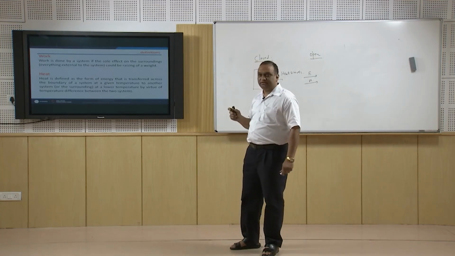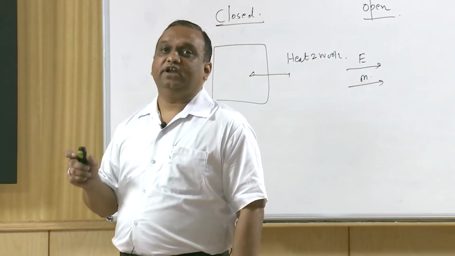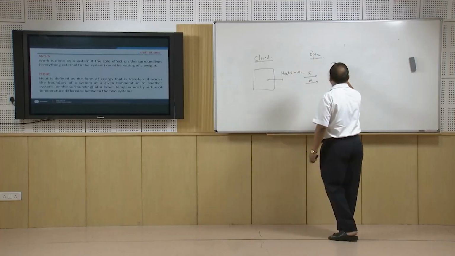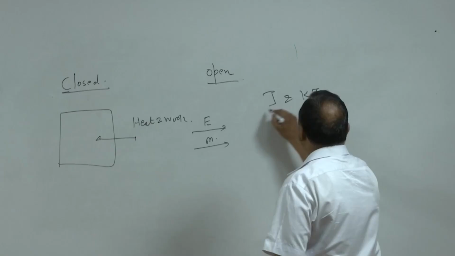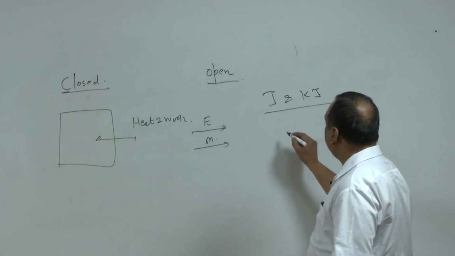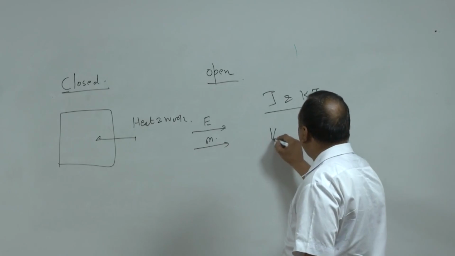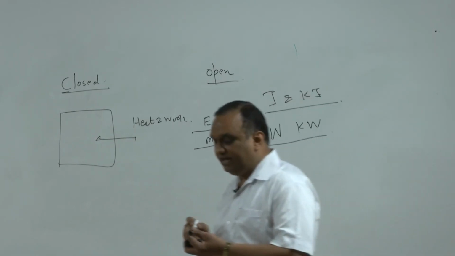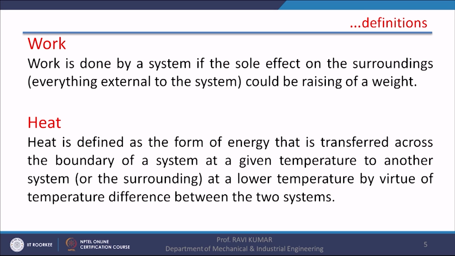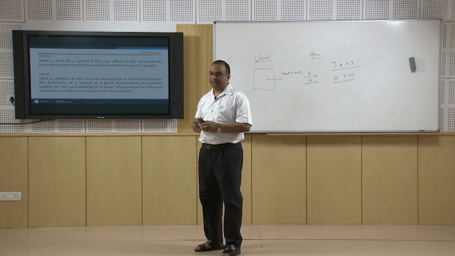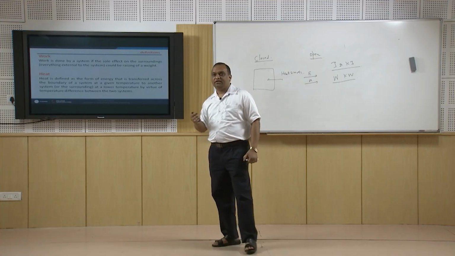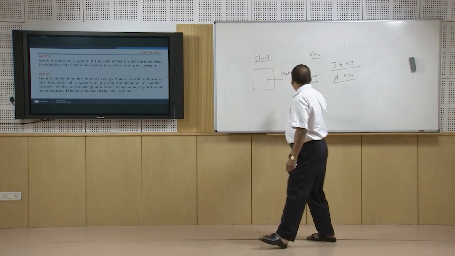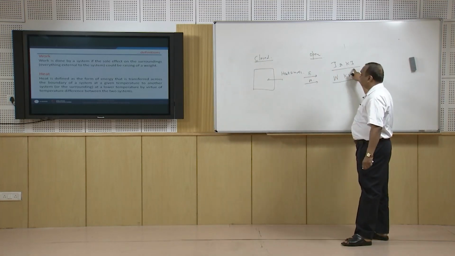In engineering practice, we deal with engineering heat transfer, because we do not deal with joules and kilojoules. When we say heat transfer, it is in terms of watts and kilowatts. So we are more concerned with the heat transfer rate in engineering practice rather than the heat itself. Whenever we say there is a heat transfer, it means there is a heat transfer rate, in the form of joules or kilojoules per second.